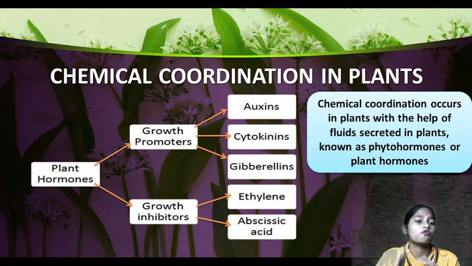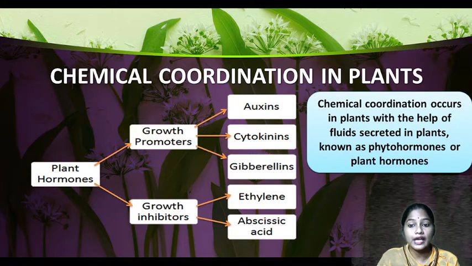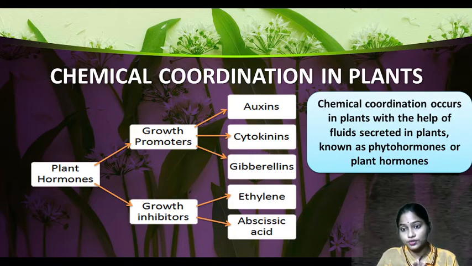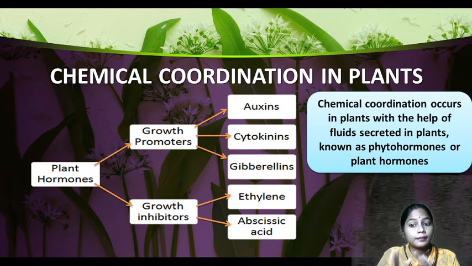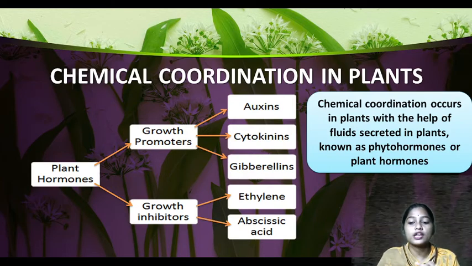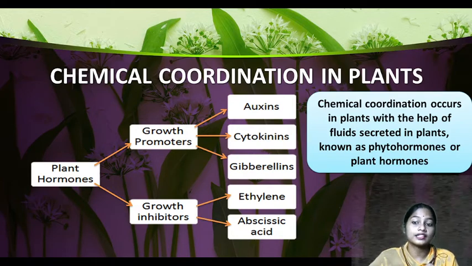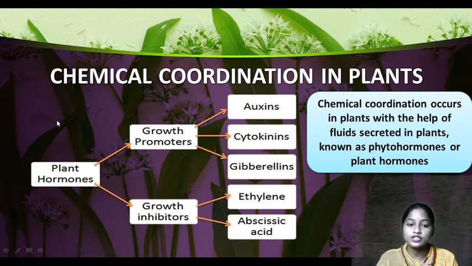So let's get started. First thing is chemical coordination in plants. Basically, what is chemical coordination? It occurs in plants with the help of fluid secreted in plants. It takes place inside the plant with the help of certain chemical fluids, which are called plant hormones, or the other name is phytohormones, right? The plant hormones are of two types.